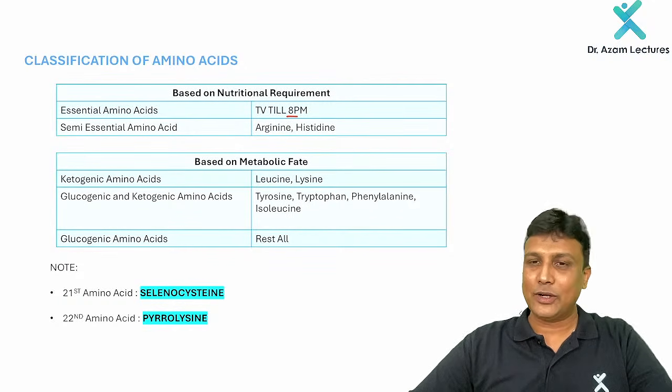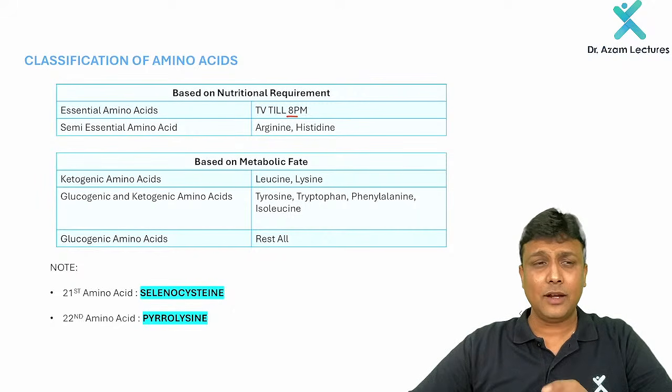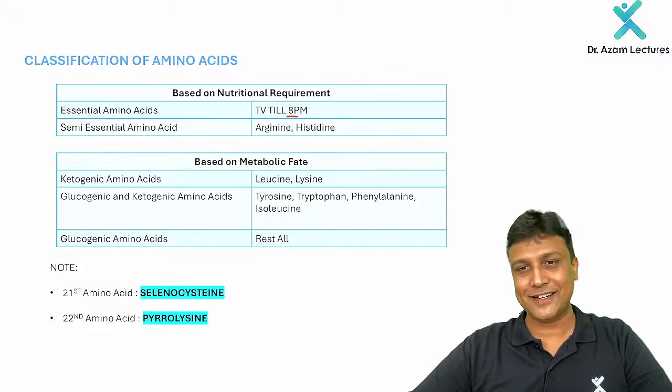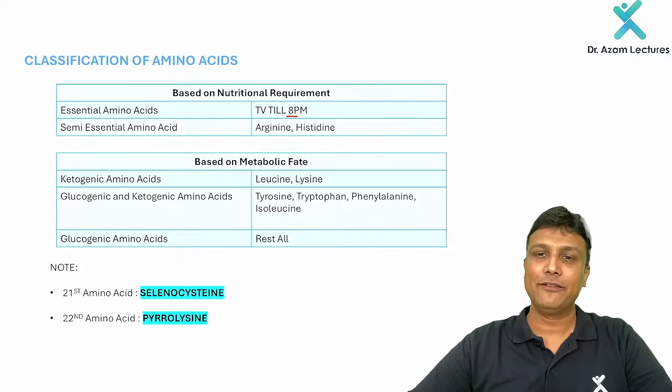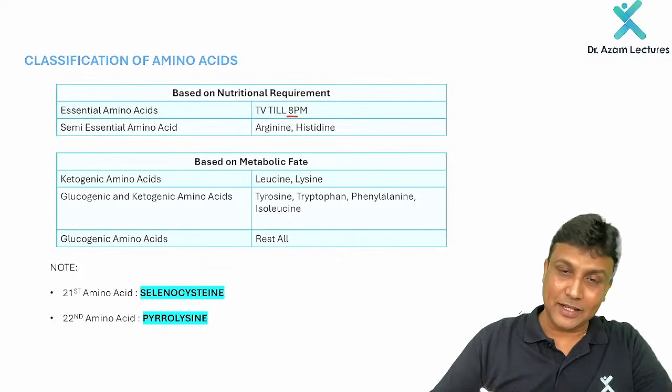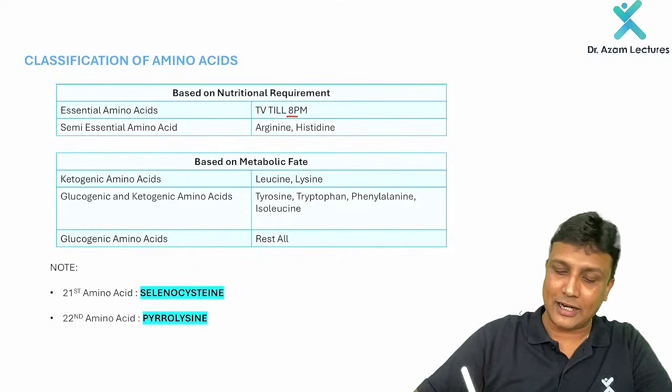Sir. Now T here stands for number 1, that is tryptophan. V for valine. And then till, T stands for threonine, I for isoleucine, L for leucine, L for lysine. And then 8 p.m.: P stands for phenylalanine, M stands for methionine. TV till 8 p.m. And semi-essential amino acids are only 2 of them: arginine and histidine.